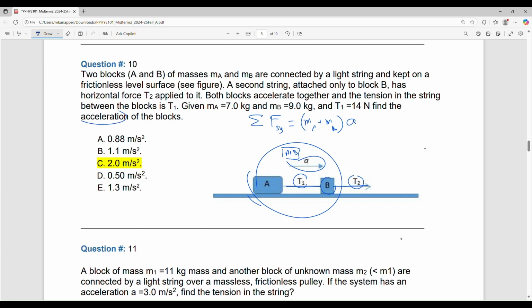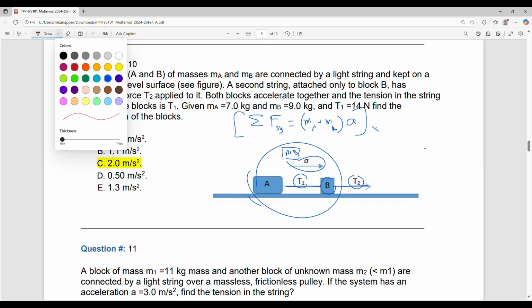What is the question? Find the acceleration. Let's see if we can do it. The forces are only in the x direction, so I'm going to do it in the x direction. How do we know from the question whether it is the x direction or y direction? When you ask for the acceleration, you always choose the x-axis along the acceleration.